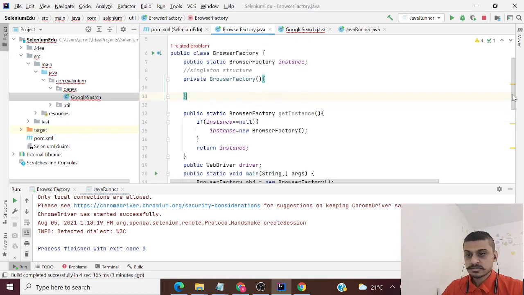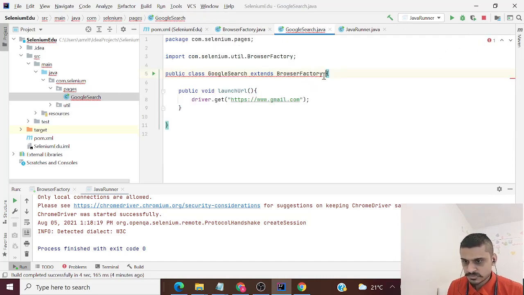Now it is at a static or heap memory, wherein it is just a single variable, and it is a single instance that has been stored in the memory. Now from wherever in the framework, if you need an instance of WebDriver, all you have to do is just call the get instance method and use the WebDriver object which was created on this instance to start with. Let's just cover that as well.